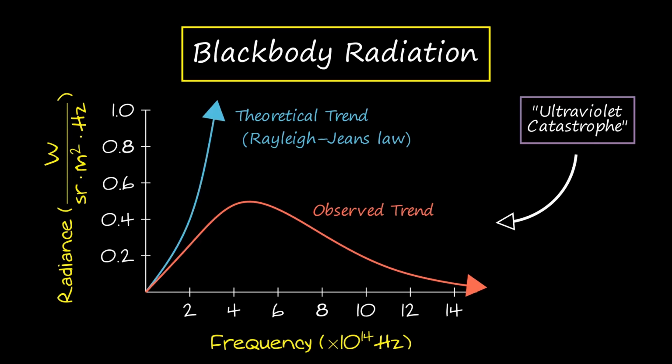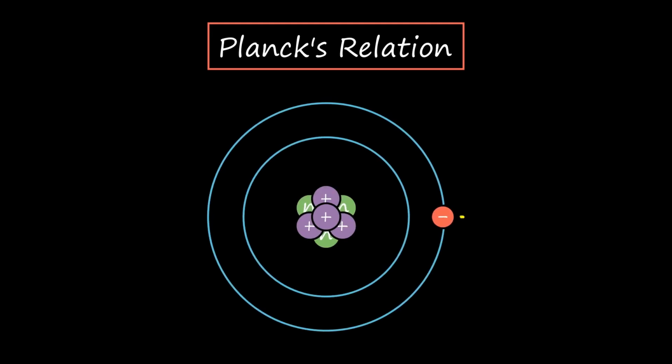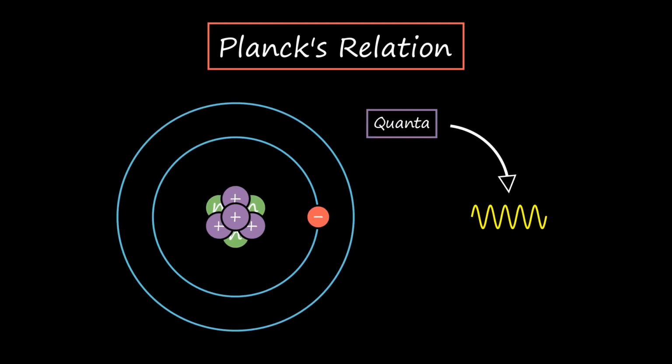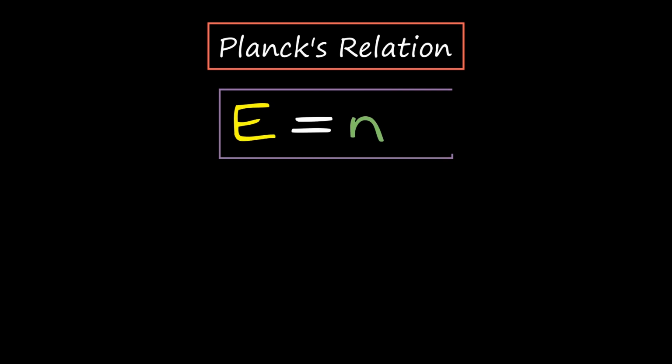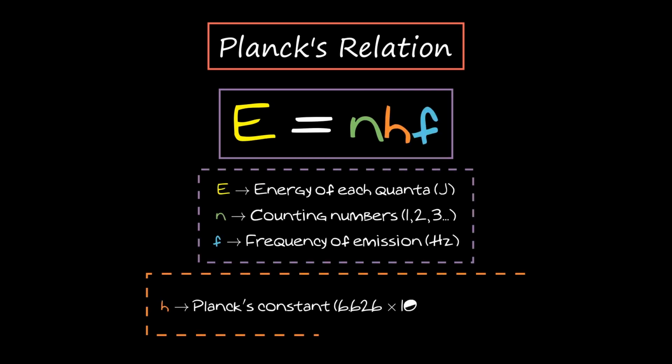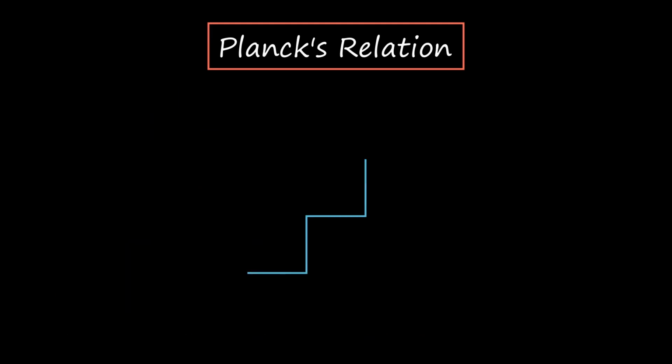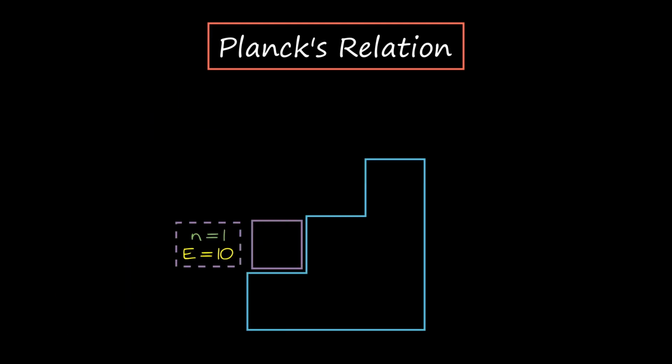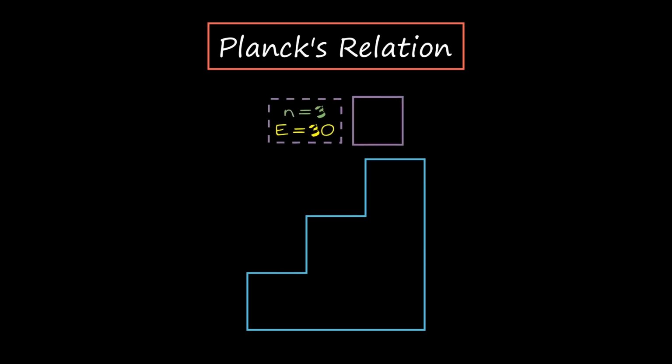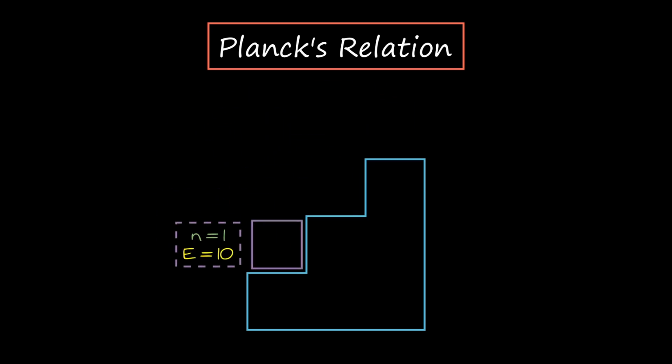That year, Max Planck proposed a theory called Planck's relation. It states that energy is emitted by atoms in packets called quanta. The minimum energy of each quantum is proportional to the emitted frequency. The actual energy of each quantum is a multiple of that. You can visualize this by imagining a box on stairs. As it moves up and down, its potential energy changes in discrete steps.